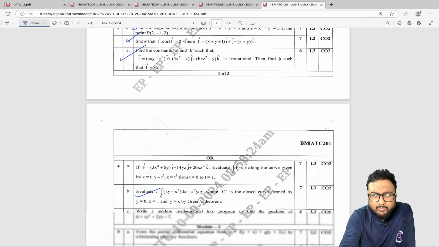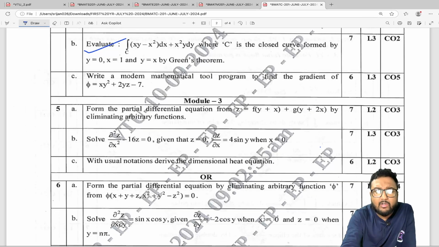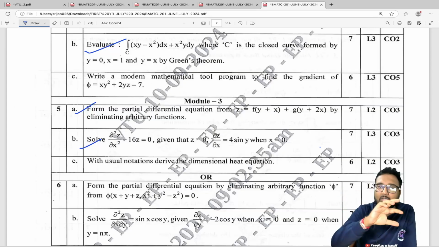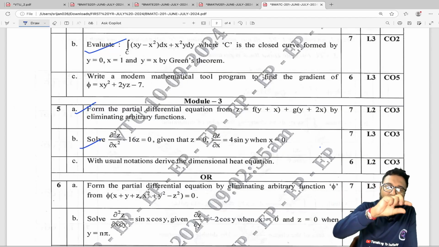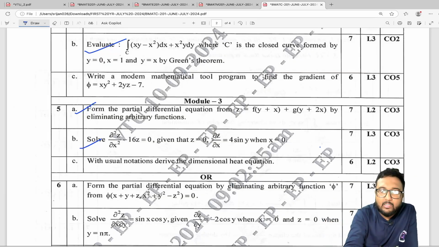Okay, so from PDE, if you want to see some questions, here it is. Mostly we'll get straightforward questions like this. Two questions are there, as I can see. One is forming a partial differential equation, and another one is solving a partial differential equation. That is just two opposite things. One, from the solution you have to make the PDE, and one, from the PDE you have to solve the equation itself, okay, to find the solution.